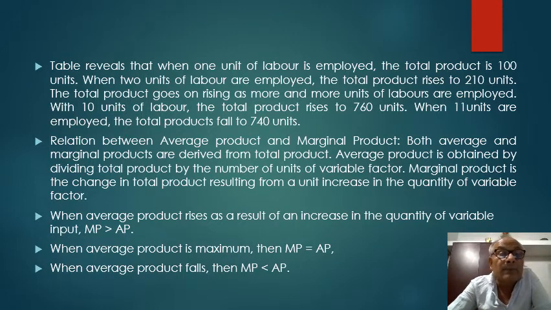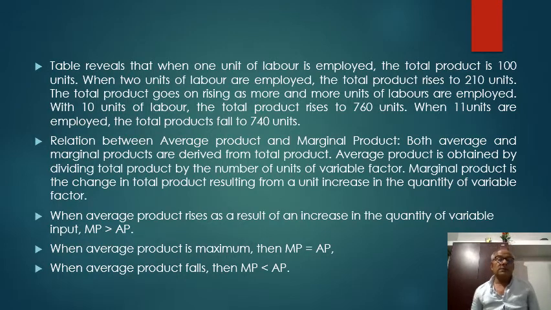Table 1 reveals that when 1 unit of labor is employed, the total product is 100 units. When 2 units of labor are employed, the total product rises to 210 units. The total product goes on rising as more and more units of labor are employed. With 10 units of labor, the total product rises to 760 units. When 11 units are employed, the total product falls to 740 units.